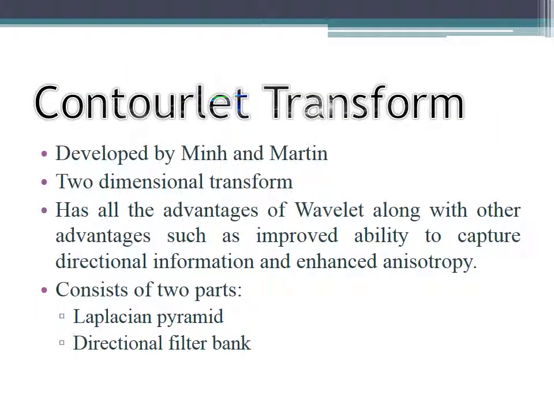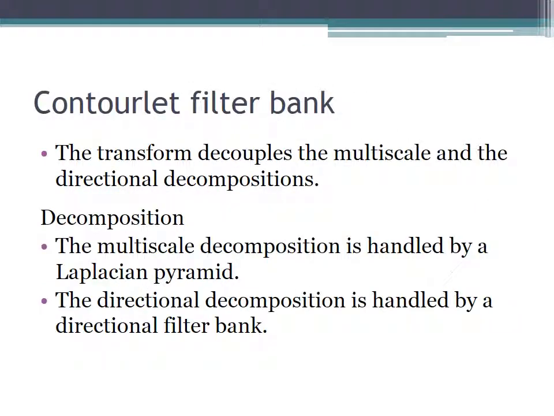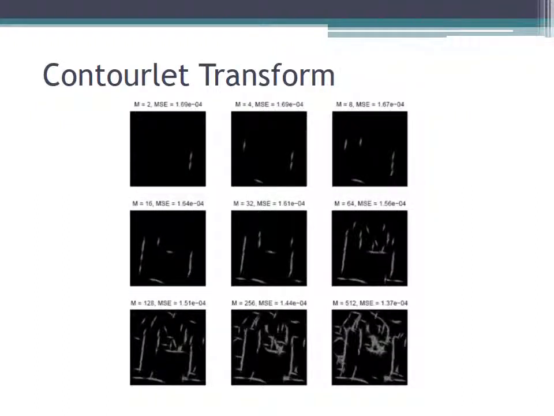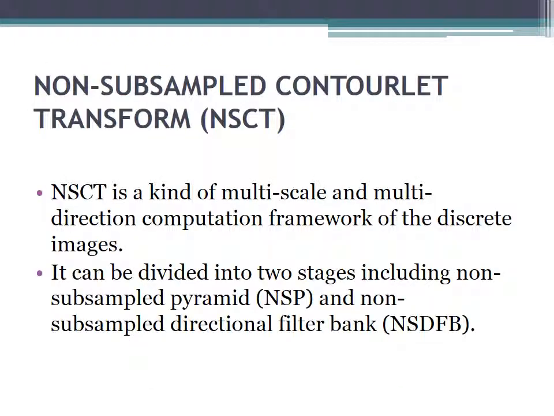IHS stands for intensity, hue, saturation, and the contourlet transform is an existing model developed by Minh Do and Martin Vetterli. The contourlet filter bank is used in the existing system. This is a 2D wavelet transform, and the difference you can see here is not clear. With the contourlet transform, you can see the difference here, and you can view the image very clearly. Non-subsampled contourlet transform, coming to our proposed system, is a multi-scale and multi-direction computation framework for discrete images.